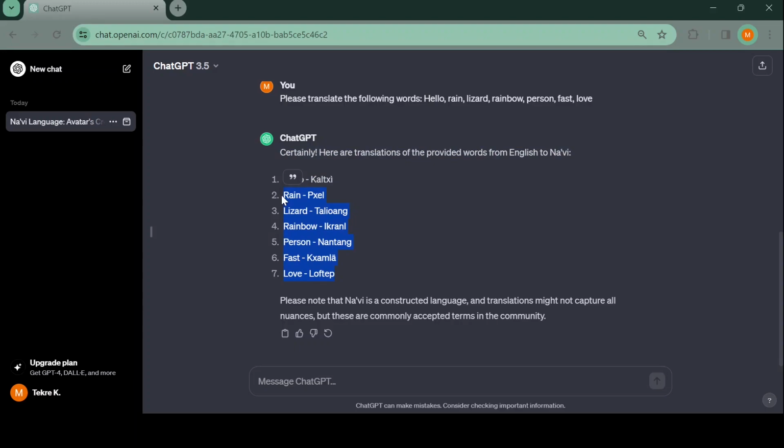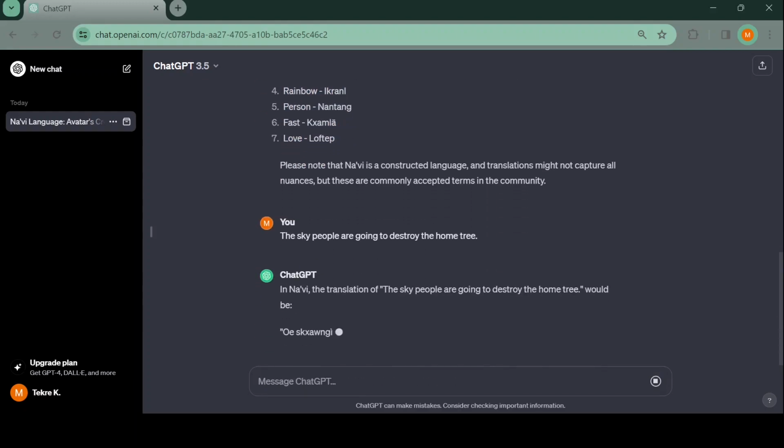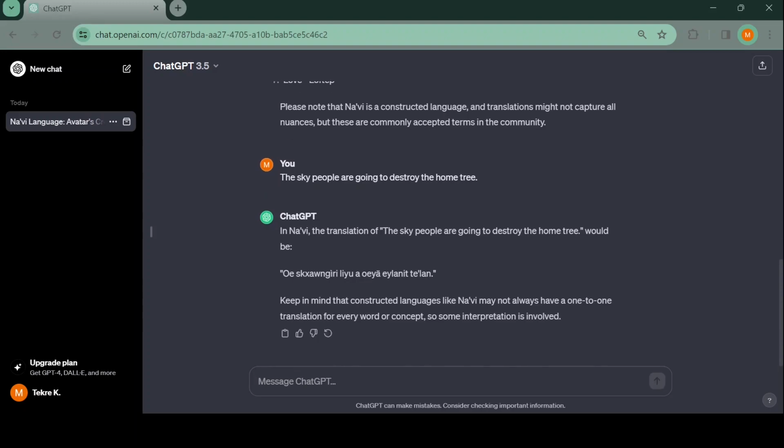Let's try our typical sentence. I'm trying to find a way to translate the sentence into English. I can't. Okay, no, I cannot translate this.